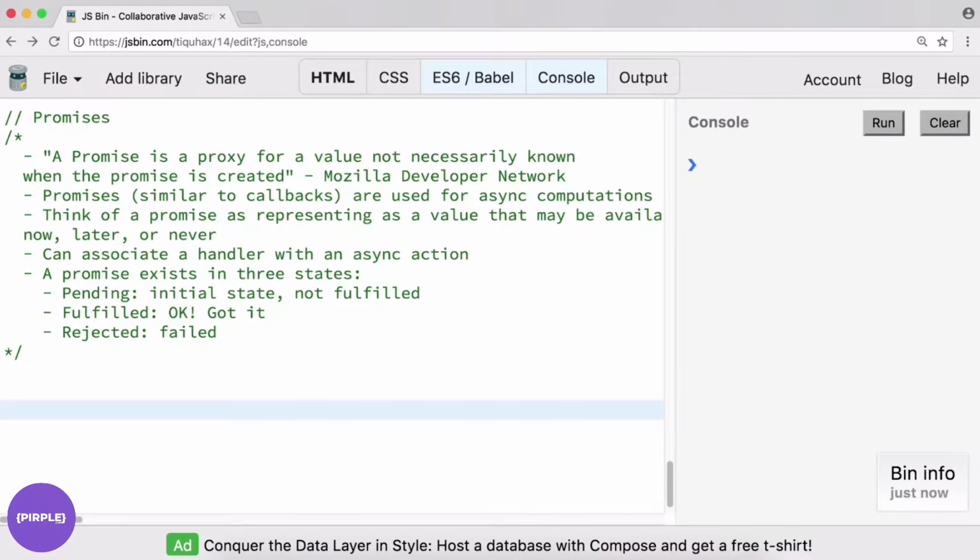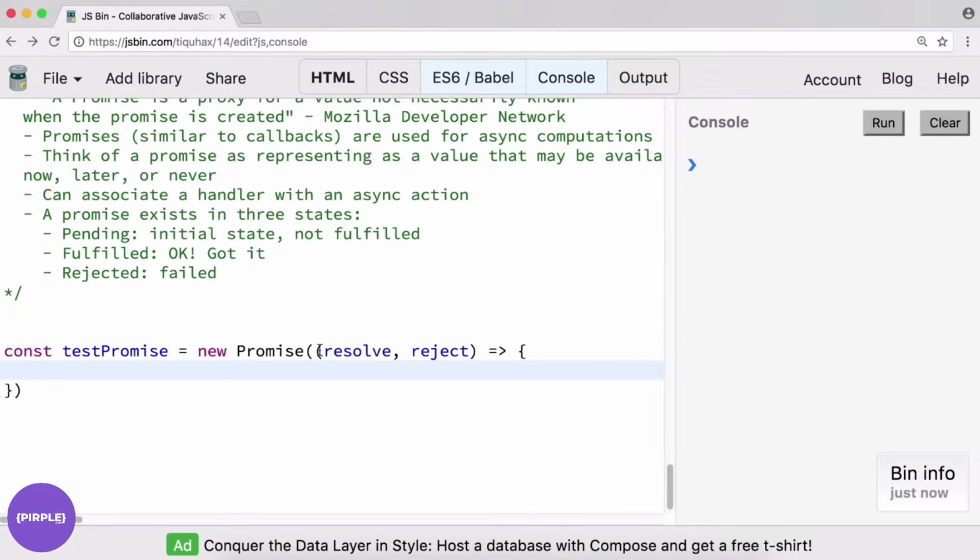Let's say we can do something like this. const test promise, for example, and we construct it using the new keyword, so new Promise, as if we're instantiating any other type of object. We give this promise object a couple of callbacks of its own, and generally these are called resolve and reject. We're giving the promise object a function, the same as writing function blah blah blah, but I'm doing it the ES6 way instead.